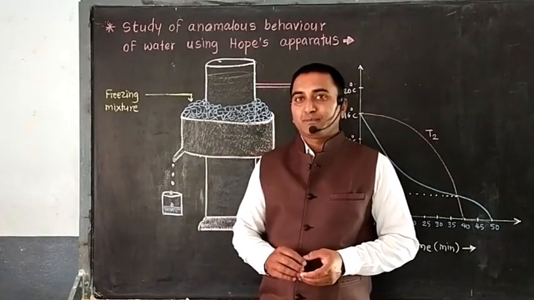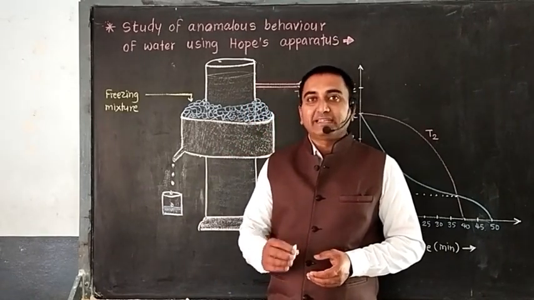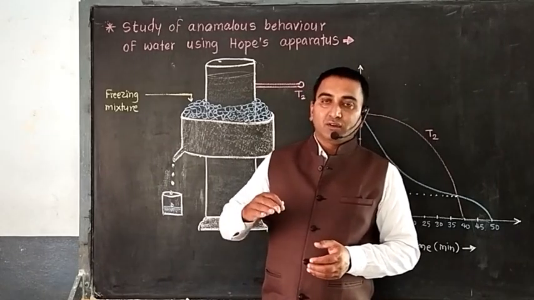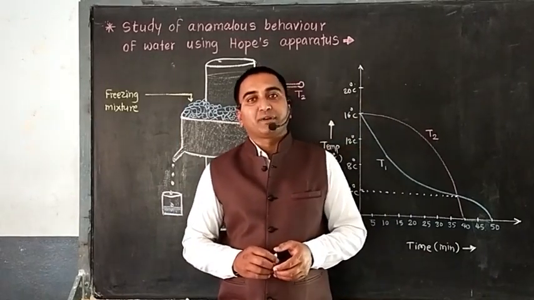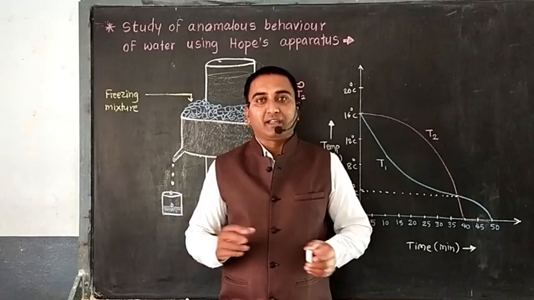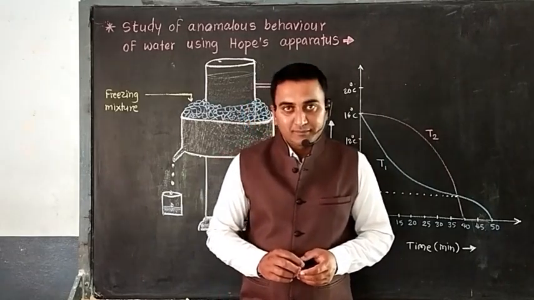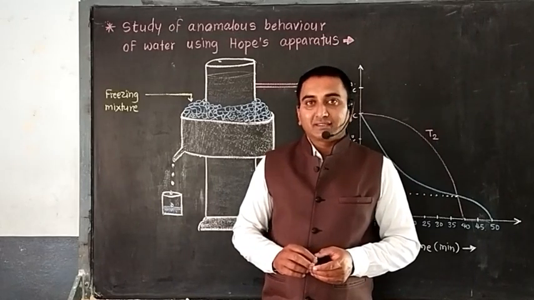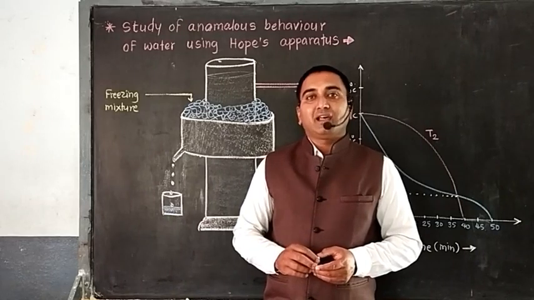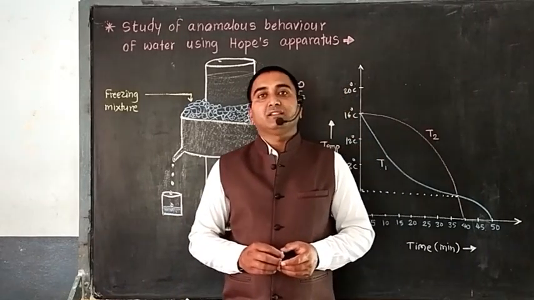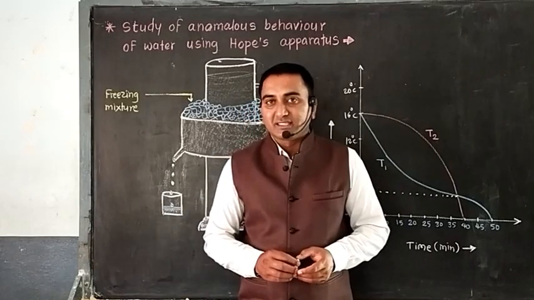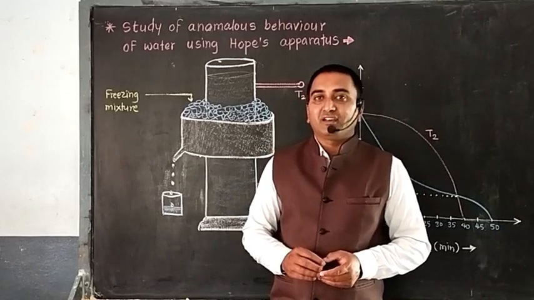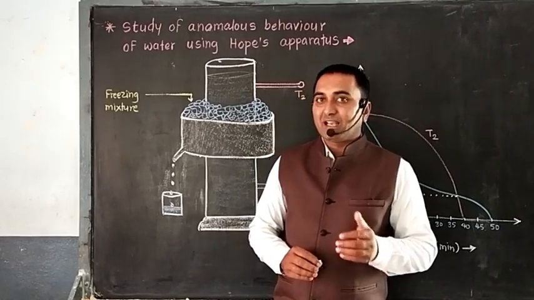What is that behavior? Generally, all liquids, when we start to heat them from 0 degrees Celsius to above, that means as temperature increases, they expand. But it is not true with water. From 0 degrees Celsius to 4 degrees Celsius it will contract instead of expanding, and later it will expand. That behavior of water from 0 degrees Celsius to 4 degrees Celsius is called anomalous behavior of water, which we discussed in the last session.